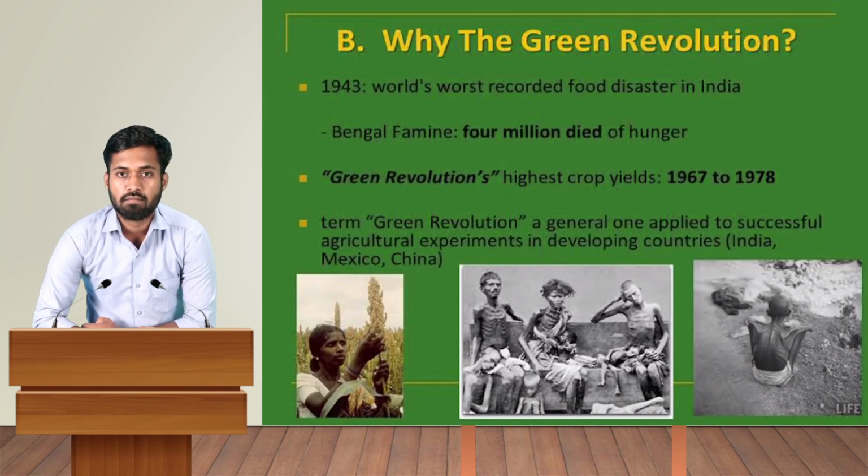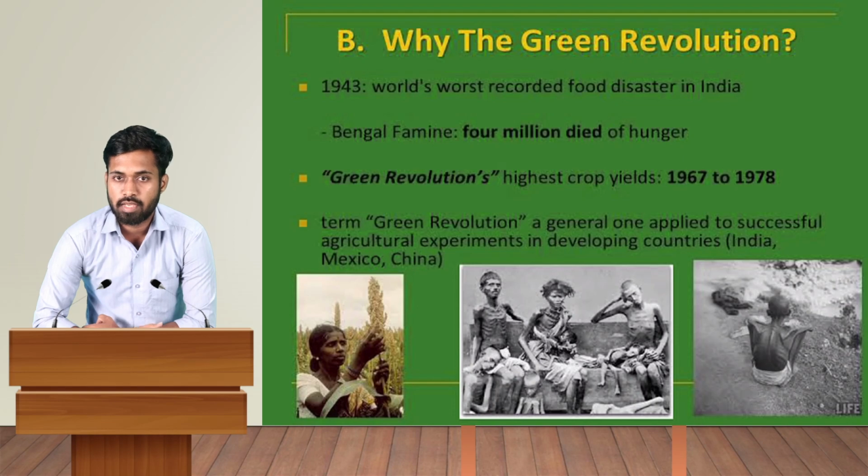Now let's look at why the Green Revolution was needed in India. In 1943, World War II was going on, and the world's worst recorded food disaster happened in India. The Bengal famine, as it is famously known, killed more than 4 million people.